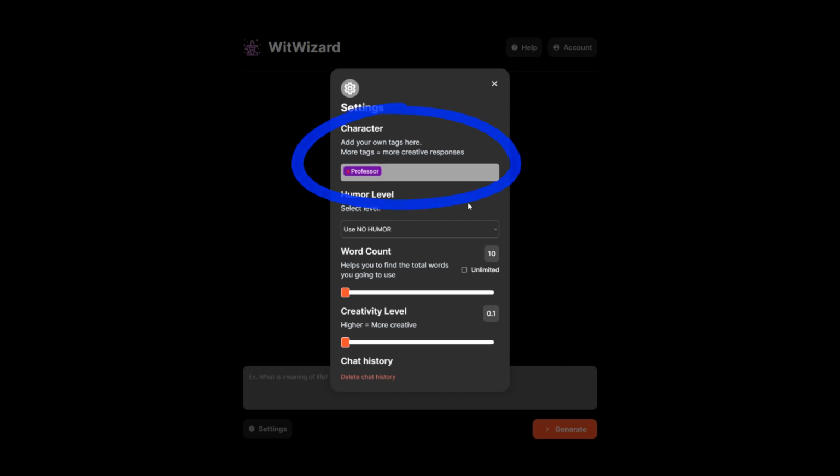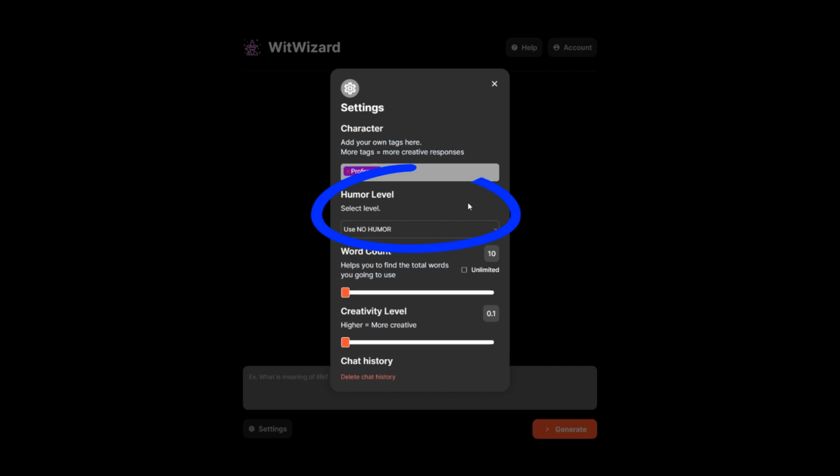This is the character. What the character is, is basically the personality shell of the AI. Right here I have it set to Professor, so it's going to behave in a more serious tone. Then they have a bunch of different options. I believe they have some friendly ones. They have like a teacher. They have a bunch of different things. So you can use them for anything you may need, any character writing.